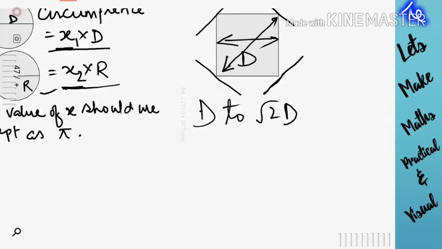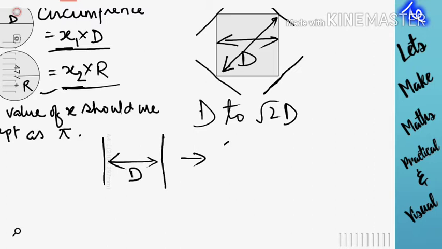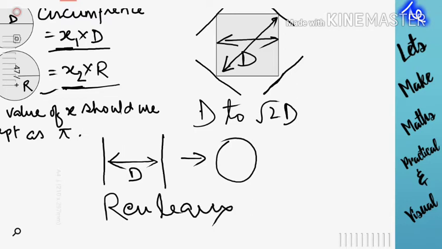If we think of a figure where the distance between two parallel lines is constant, that is d, then the obvious answer is it should be a circle, but it is not a circle. The other day I came across a geometrical figure that is called the Reuleaux triangle.